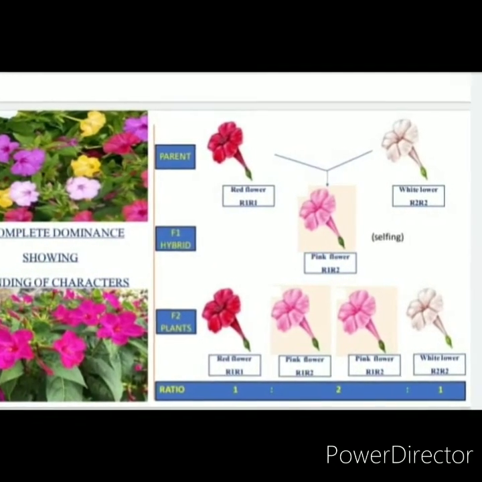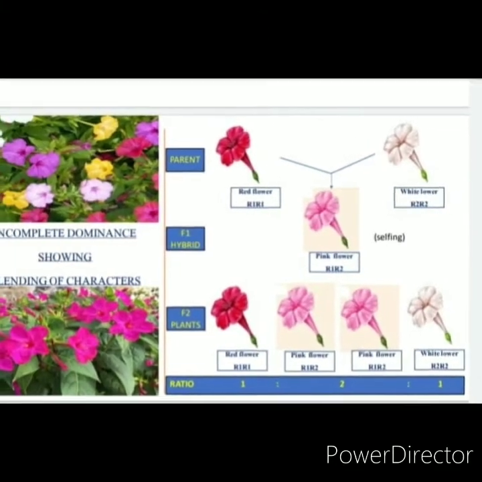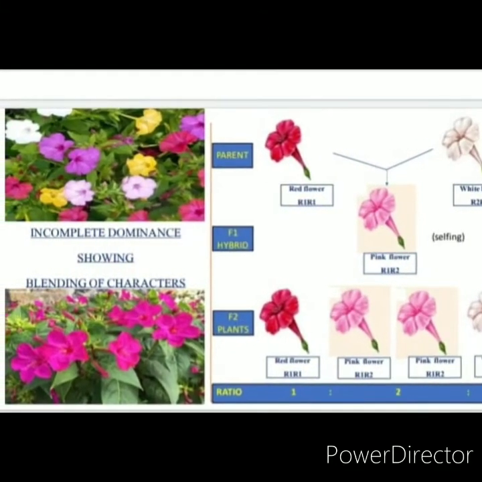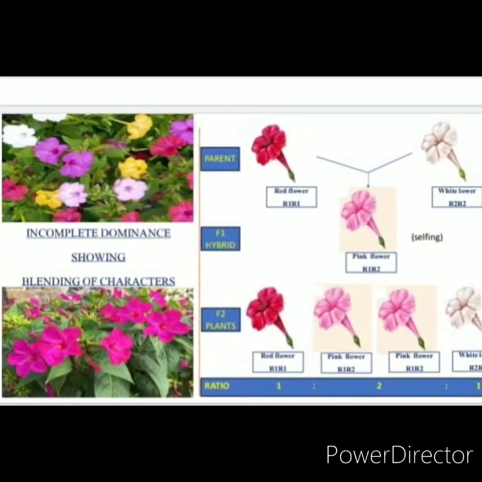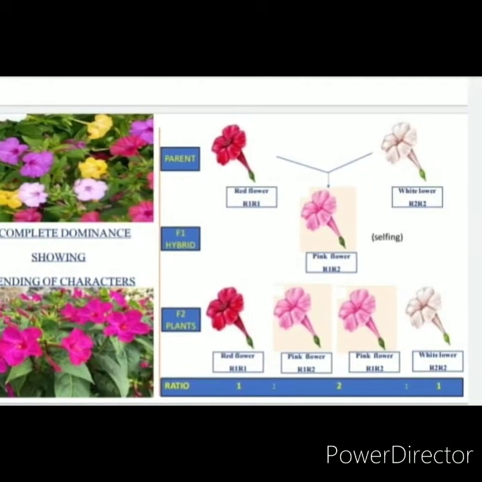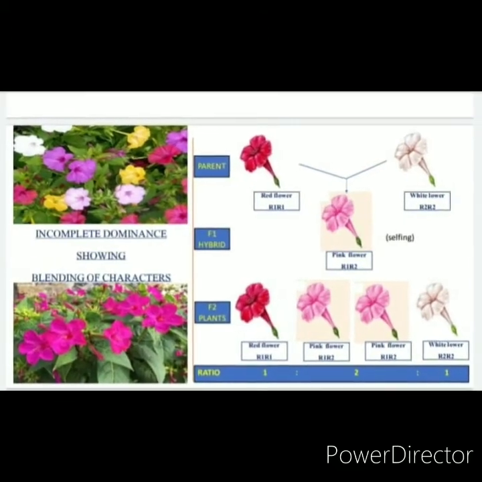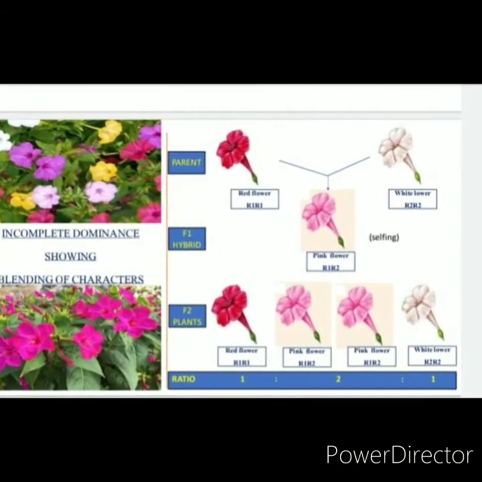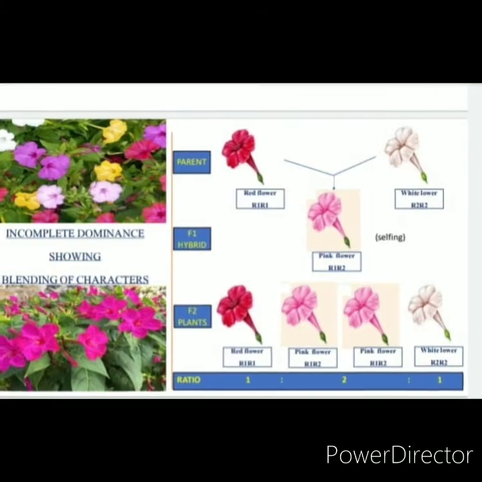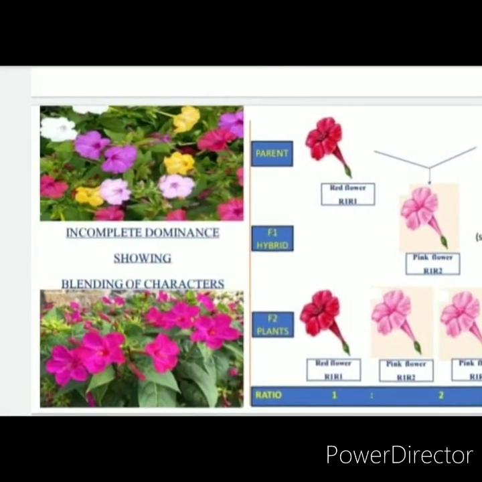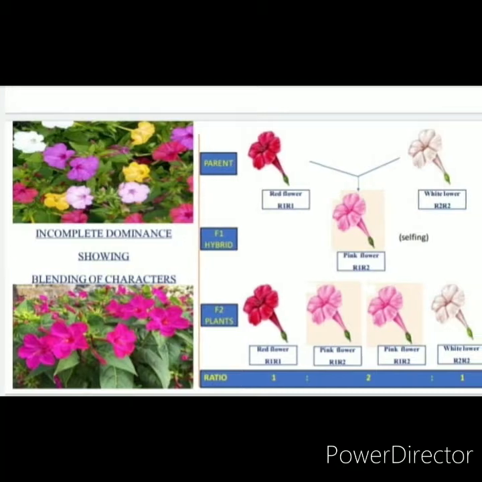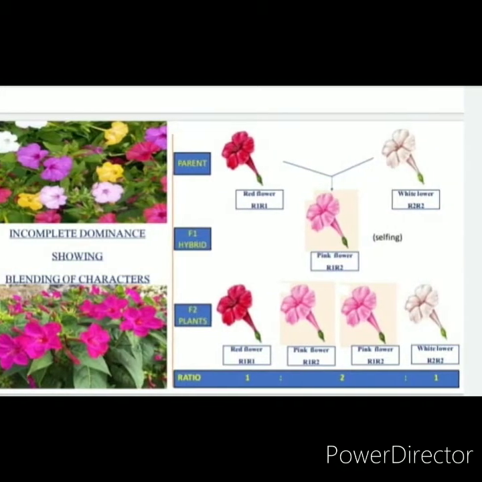This cross did not exhibit the character of the dominant parent, but an intermediate color, pink. According to Mendel, it should be red. But in this case, the dominant allele R1 is not completely dominant to the other allele. So it shows incomplete dominance.